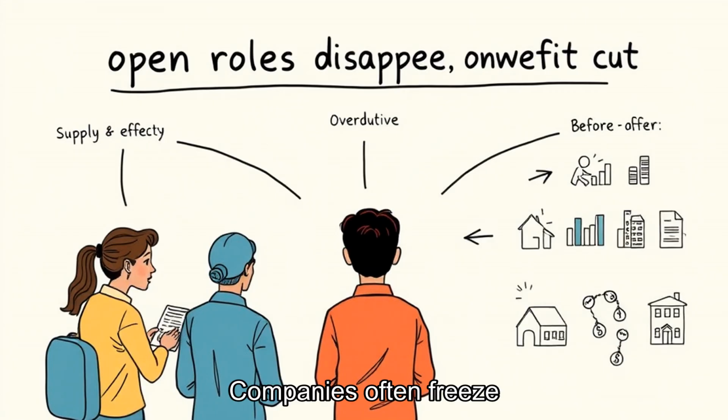Companies often freeze vacancies before layoffs begin. Case. Open roles disappear and overtime is cut. Labor markets cool in stages. The main force is clear. Weaker spending can become weaker revenue, weaker hiring, and even weaker confidence. The link becomes clear when open roles disappear and overtime is cut. It shows why recessions are feedback loops between spending, income, hiring, credit, and confidence.